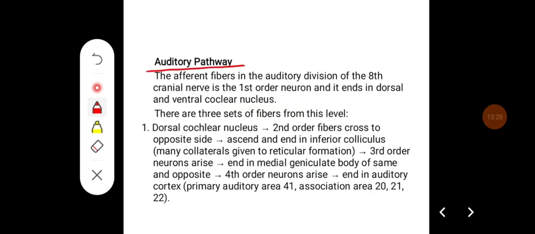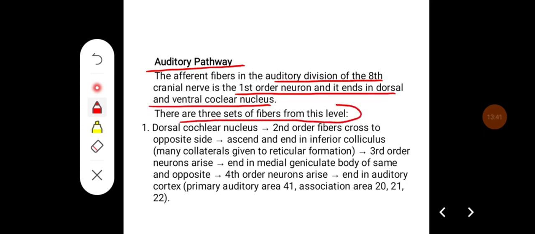Auditory pathway. The afferent fibers in the auditory division of the 8th cranial nerve are the first order neurons, and they end in the dorsal and ventral cochlear nucleus. So there are three sets of fibers from this level, that is the second order neurons. The first is from the dorsal cochlear nucleus. The second order fibers cross to the opposite side from here and ascend and end in the inferior colliculus.